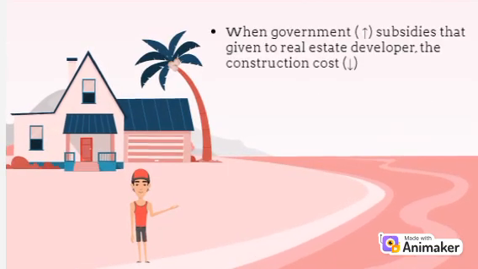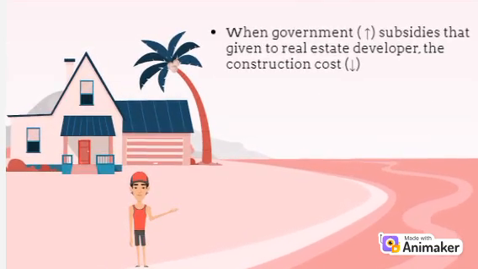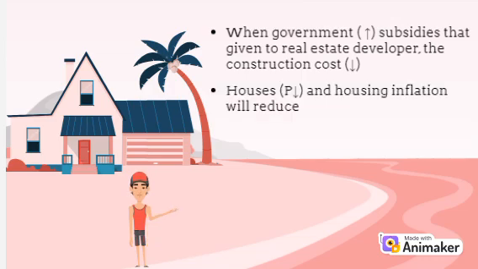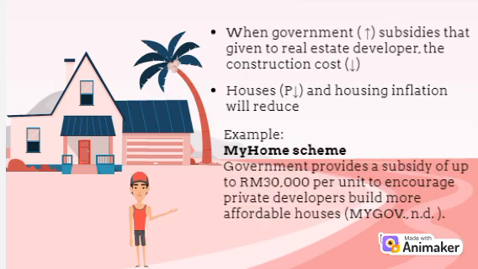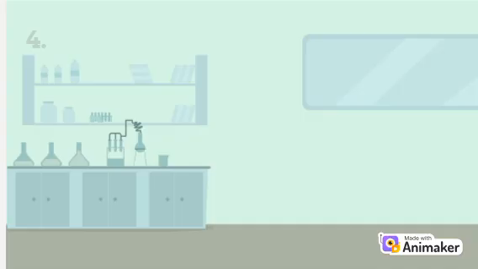Other than that, when government gives or increases subsidies given to real estate developers, the construction cost will decrease. Hence the price of houses will decrease and housing inflation is reduced. As MyGOV states, My Home scheme is a subsidy given by government to private developers to encourage them to build more affordable houses.